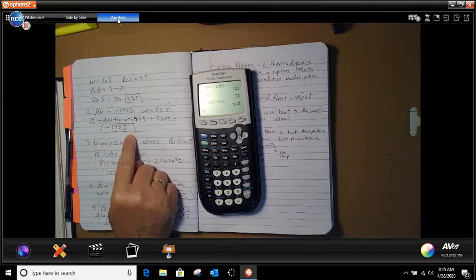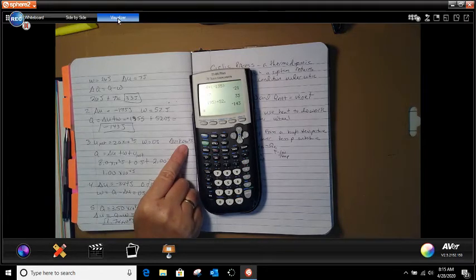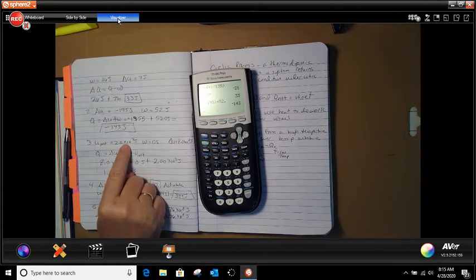Number 3 says a 2.0 kilogram quantity of water is held at a constant volume and pressure and cooked heating on a range. Okay, so that's just fluff. It says the system's internal energy increases to 8.0, that's the change in U. However, the pressure is not well insulated and the result is 2.0 times 10 to the third joule. That's how much of the energy was lost and transferred to the surrounding air.